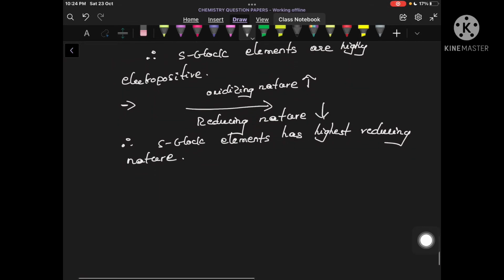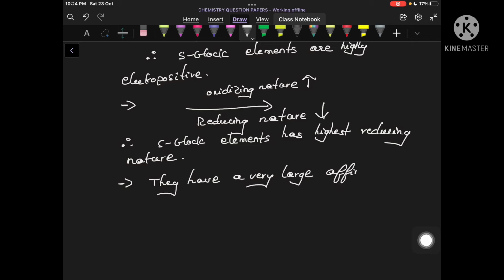So this is about some of the properties regarding S block elements. There are some more additional properties which we need to understand. They have a very large affinity towards oxygen.